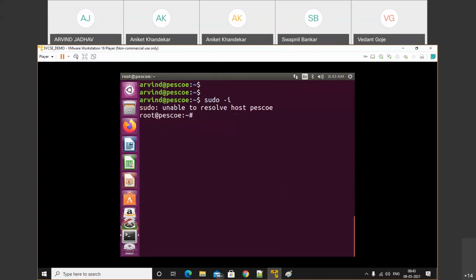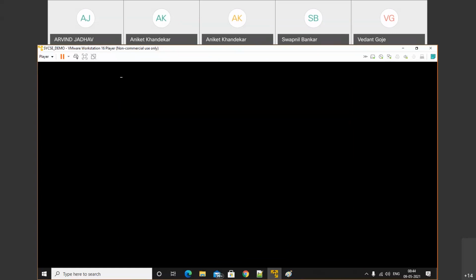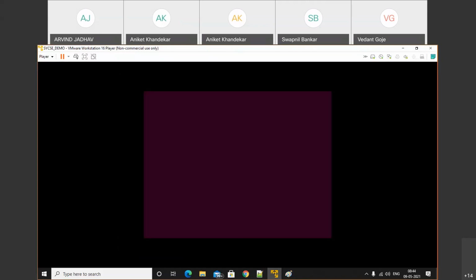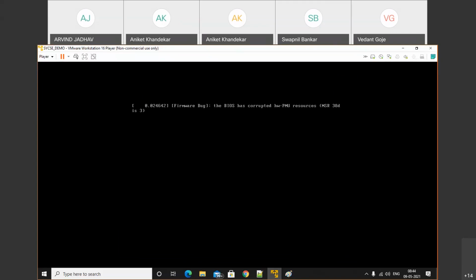Unable to resolve the host. Okay, that's why, I was trying to change the host name. In that case, we need to reboot our system. The host name is not resolved. That's why it's showing the error.